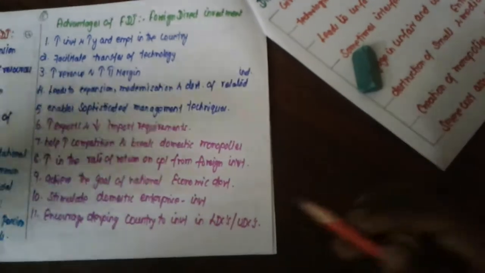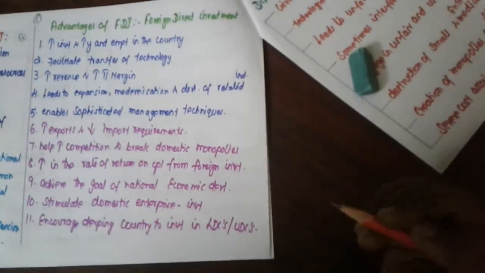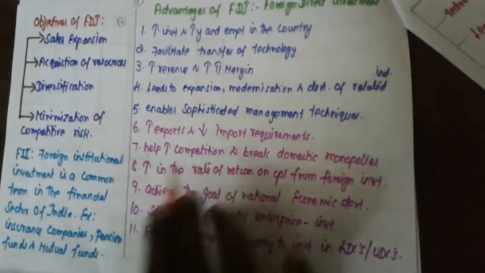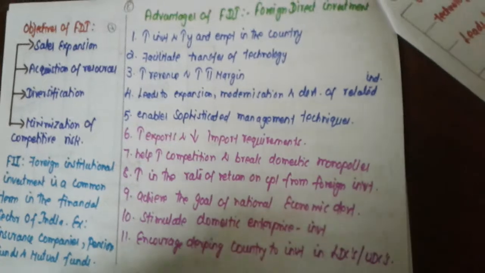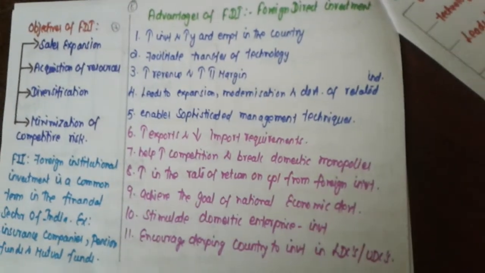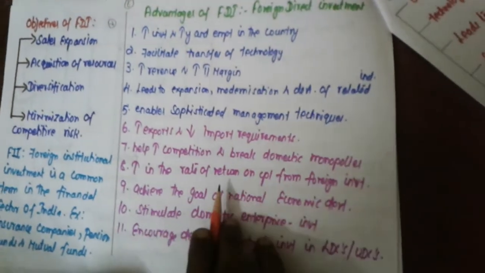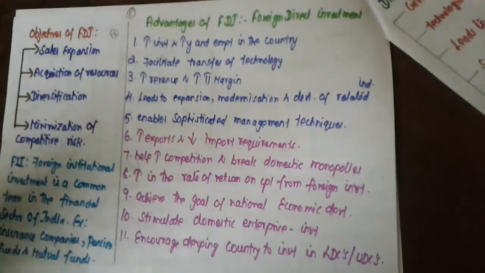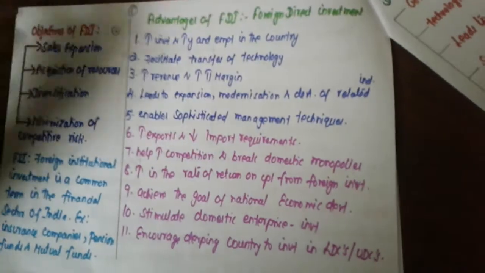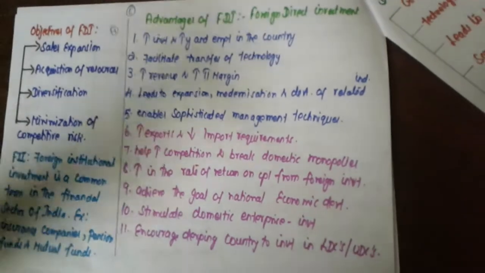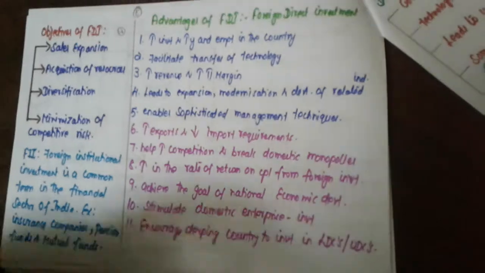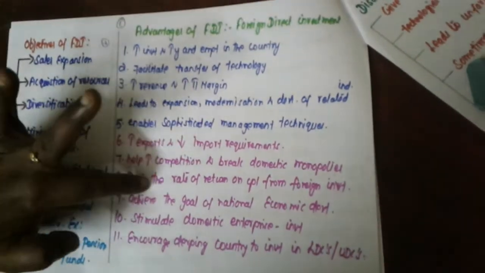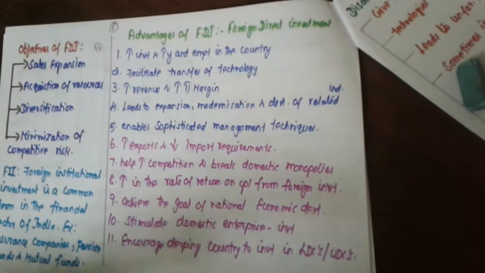And next one, it also increases export and also reduces import, with foreign direct investment. And next one, it increases healthy competition and reduces monopolies. And next one, it also increases the rate of return on capital invested abroad. We are getting more profit by investing the funds by means of foreign direct investment. And next one, it also achieves the goal of economic development. Overall country's economic growth and development is also possible by means of foreign direct investment.